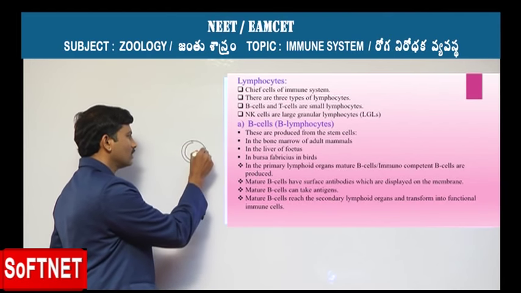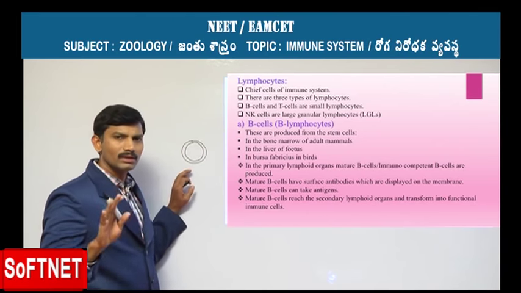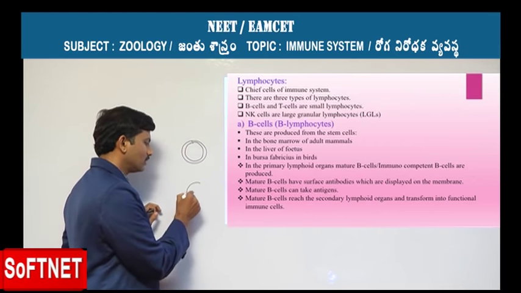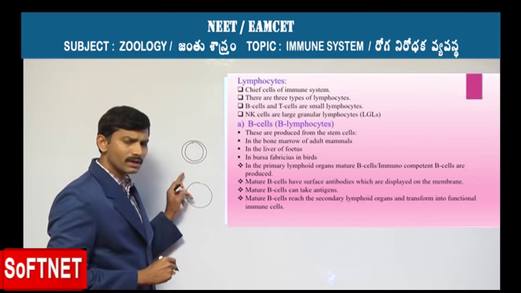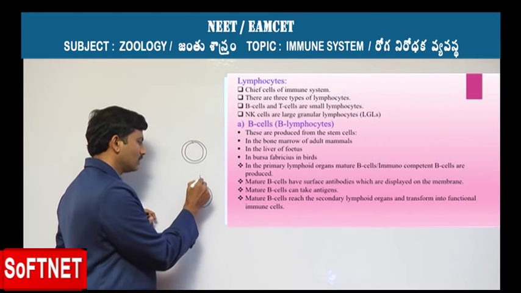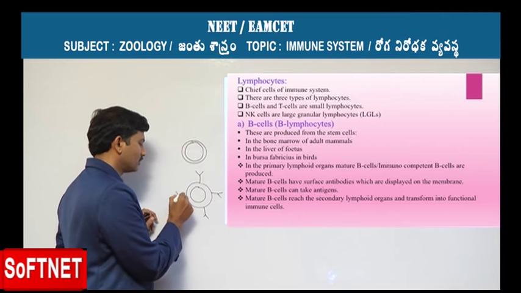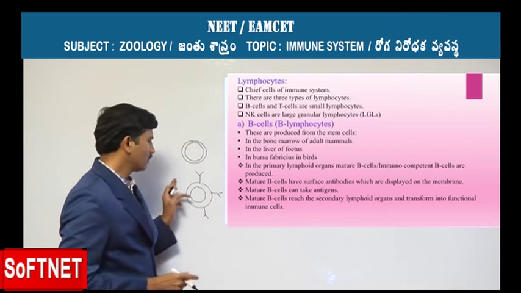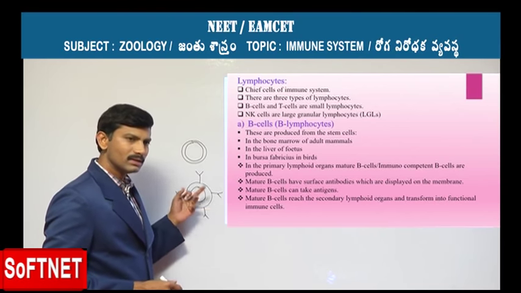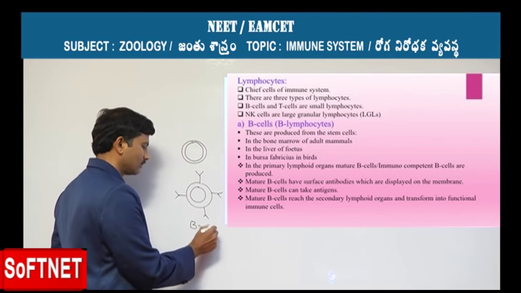As you already studied, the characters of lymphocyte cells are that they are smaller, with a larger nucleus and scanty cytoplasm. These are the normal lymphocyte characters. But the difference exists in a mature lymphocyte, which we call the B lymphocyte. It is provided with the nucleus, and the only thing is that it is provided with membrane-bound antibodies. So the acquiring of these membrane-bound antibodies makes the cell mature. Now we can call it a B cell.